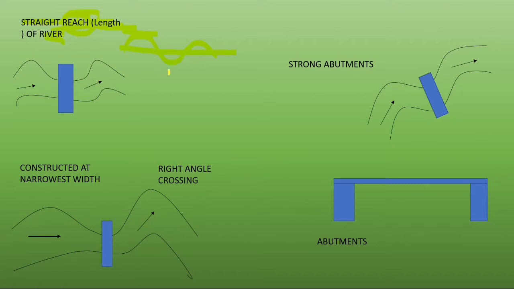What is important to us is that we should construct a bridge where there is a straight reach of river. Consider this is a river and for a certain path it is straight. We will construct the bridge over here.